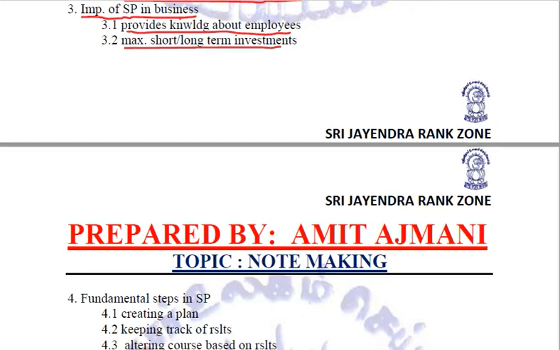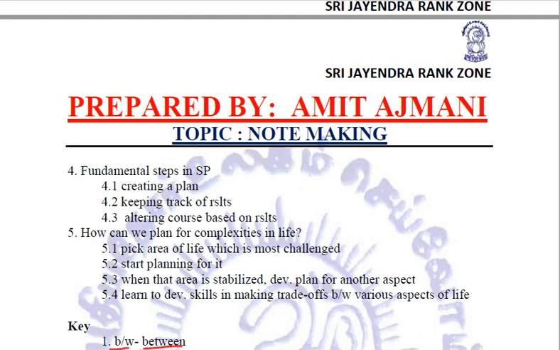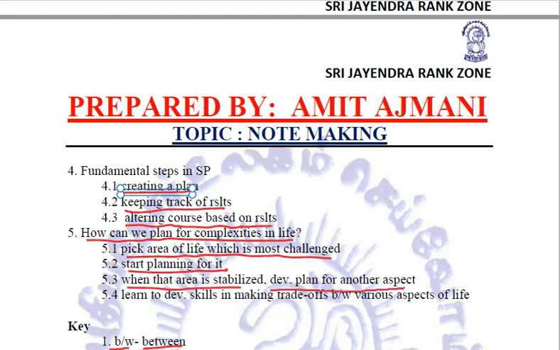Now what are the fundamental steps in strategic planning? Creating a plan, keeping track of results, and altering course based on results. And how can we plan for complexities in life? Pick the area of life which is most challenged and start planning for it. When that area is stabilized, develop a plan for another aspect. Learn to develop skills in making trade-offs between various aspects of life.